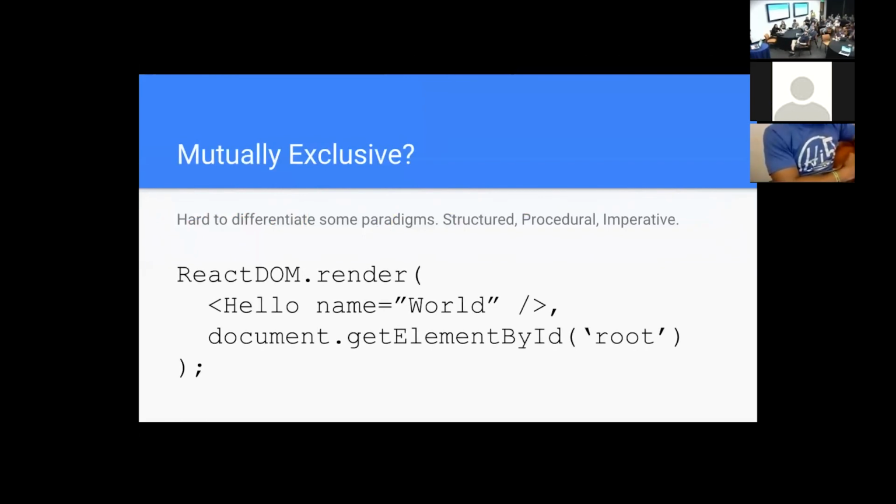So this is one of the most basic React programs you can make. I'm sorry if it's incorrect. I just slapped it up here and didn't double check anything, and it wasn't in an IDE or anything. So, can somebody tell me some of the paradigms we're using here? Declarative. Declarative, where? Get element by ID. Yeah, that's declarative. You're just saying, I don't care how you do this, just go do it. Anything else? I think I skipped object-oriented, but you guys know what that means. So this is object-oriented too because you're pulling off of the document.